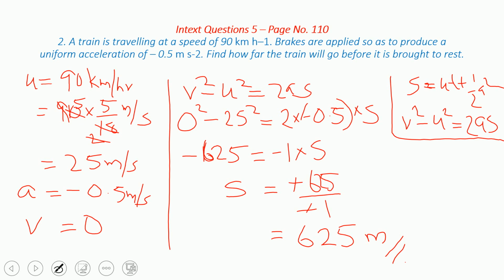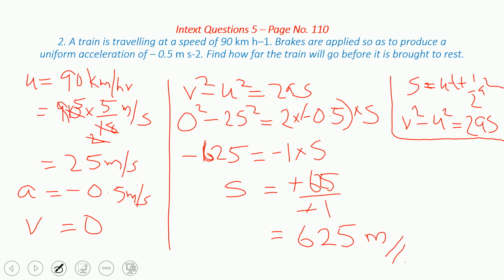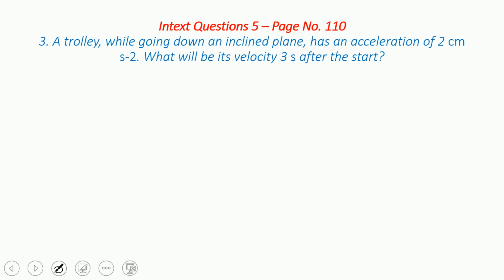If you are having difficulty understanding the handwriting, I have given this. Here also you can use the same, everything is okay. You can write down while you are doing. You can do this as well, if you understand this handwriting, no issue with this. You can use this also. But the final answer you must write like this only. Even though you are using this, your final answer you must write this way. Okay, so we can go to the other, third one.